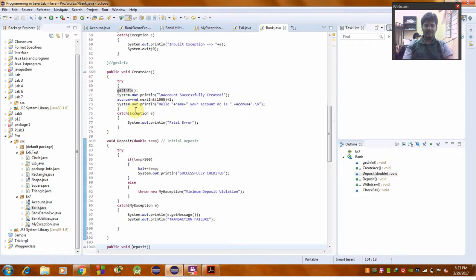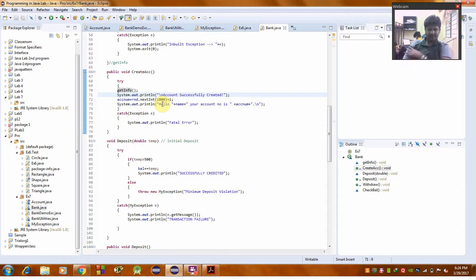And I'm coming to the main access method, public void createAccount, using a try block, using getInfo. GetInfo is nothing but a getter to get an account, and System.out.println says the account has been created successfully.